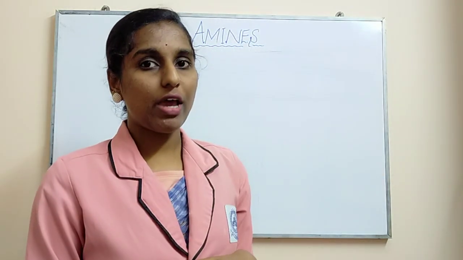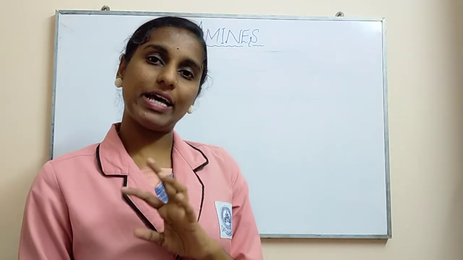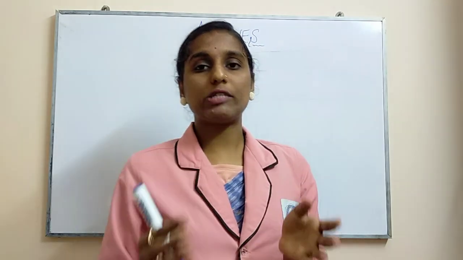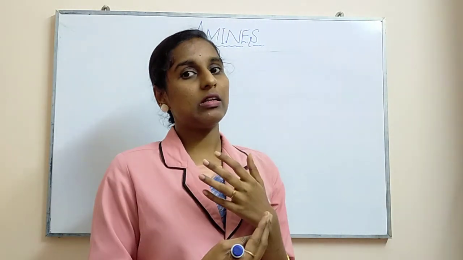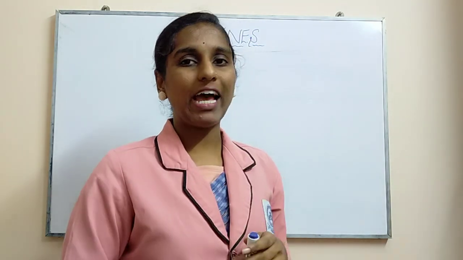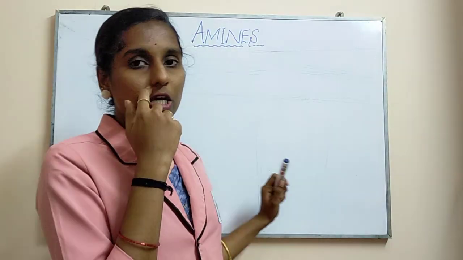So the structure also you have learned. When you go with ammonia as well as amines, the same kind of structure it will be having. It shows a pyramidal structure, and the bond angle in amines is nothing but 108 degrees, or we can say 109.5 degrees. Okay, so that will be the structure.